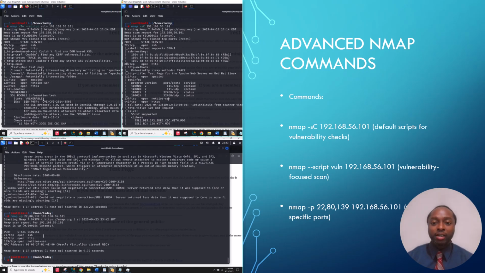After discovering the Captcha's IP address, I ran more detailed scans to explore specific services. The nmap -sC command ran default scripts, while the nmap --script vuln command focused on detecting known vulnerabilities. I also ran a targeted scan on specific ports to analyze them more closely.